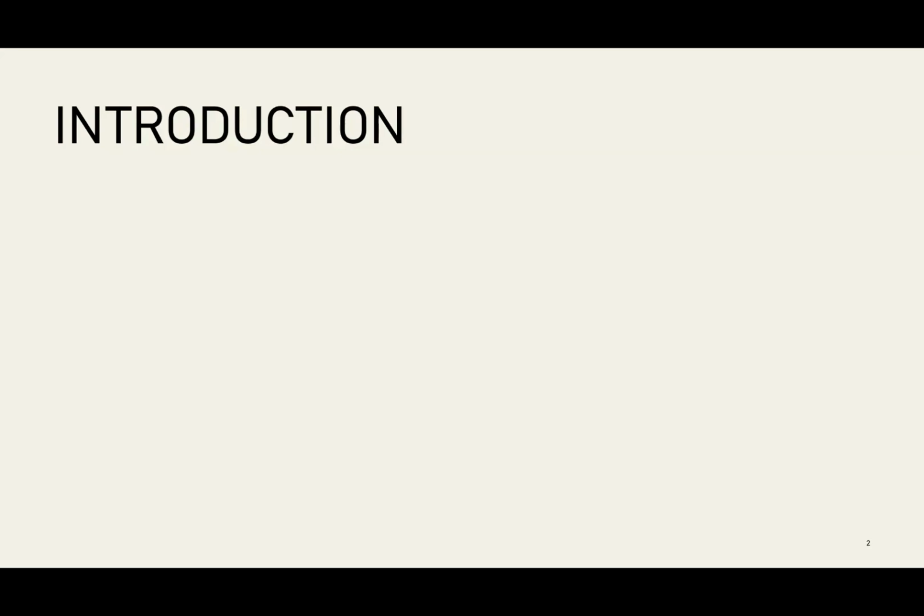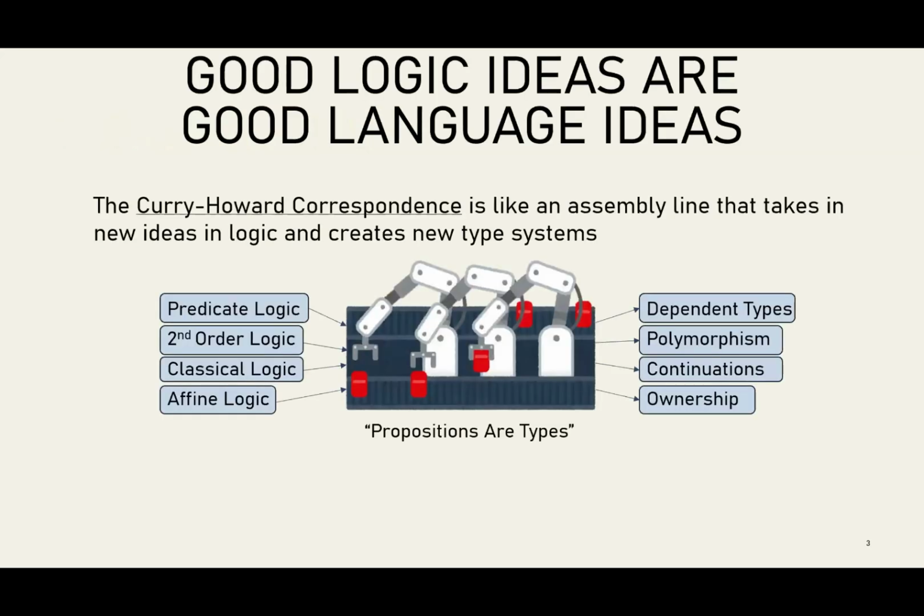And so I want to start with something that probably most of us will already believe about the design of new programming languages. And something I think a lot of us already believe is that good logic ideas tend to be good language ideas. I put a picture of a robot assembly line because it almost feels like an assembly line, how any good idea in logic can be turned into a new language.